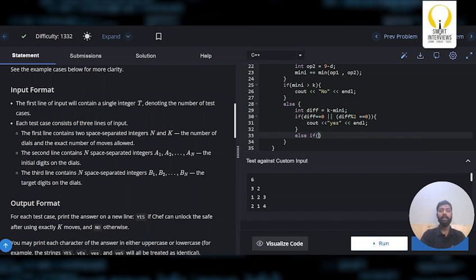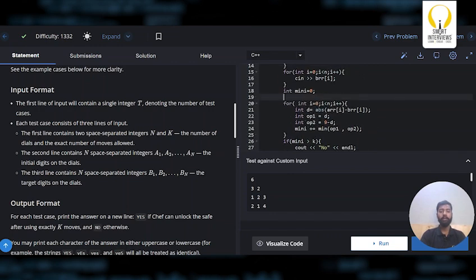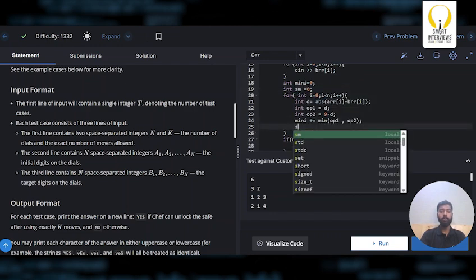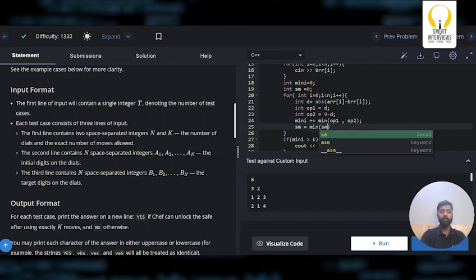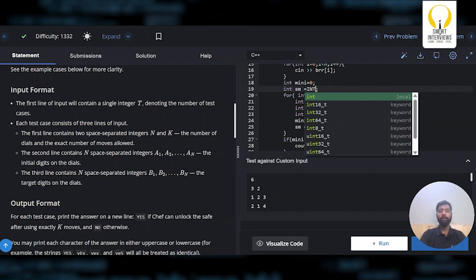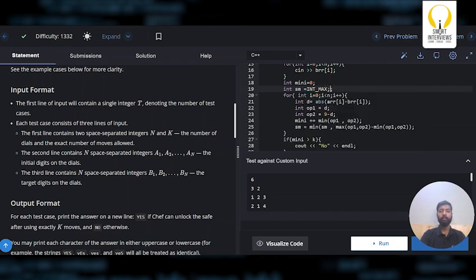We need the smallest value from the extras, right? So did we find it? No. So let's find the small automatically. So let's say small is 0. So how do we find the small? SM is nothing but min of SM comma max of operation 1 comma operation 2 minus min of operation 1 comma operation 2. So should I initialize my small with 0? No, right? I should initialize with the maximum possible value, so I'll simply take int max.